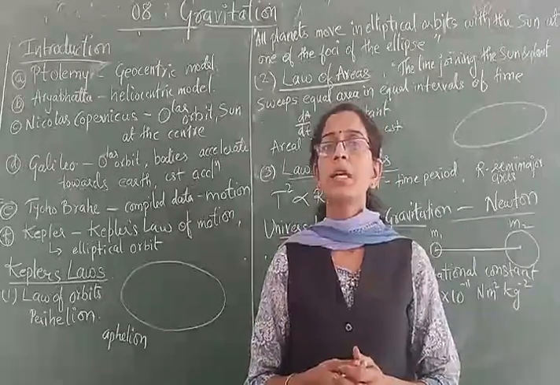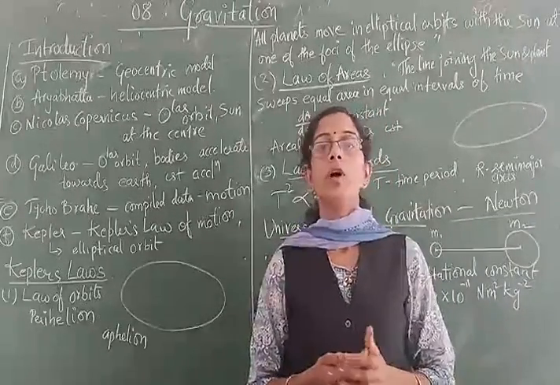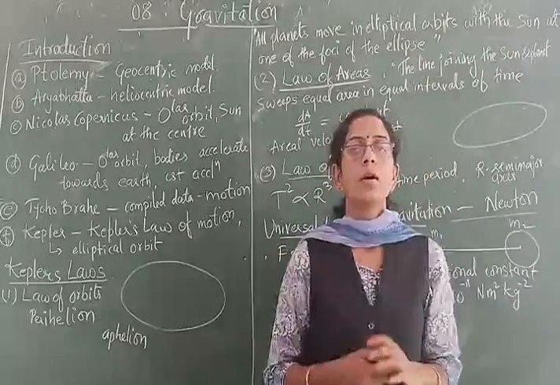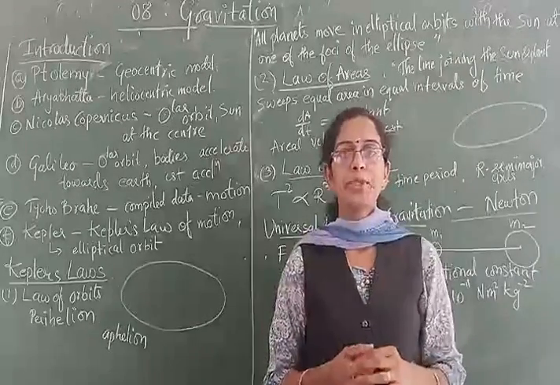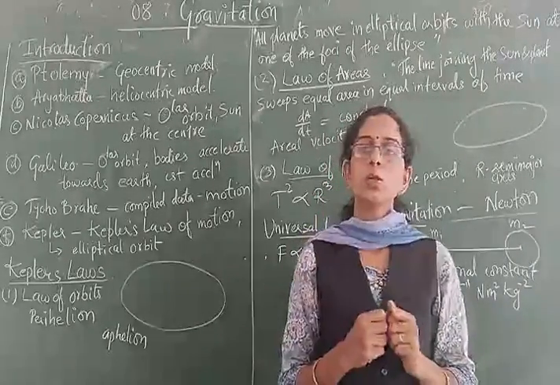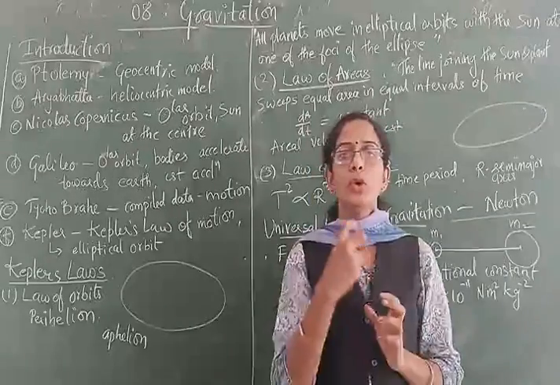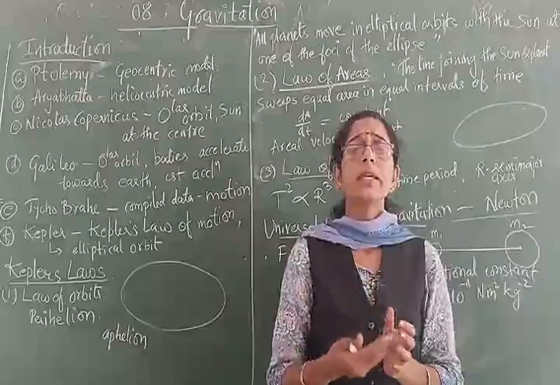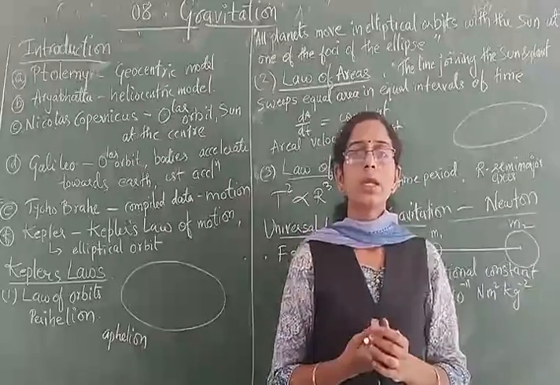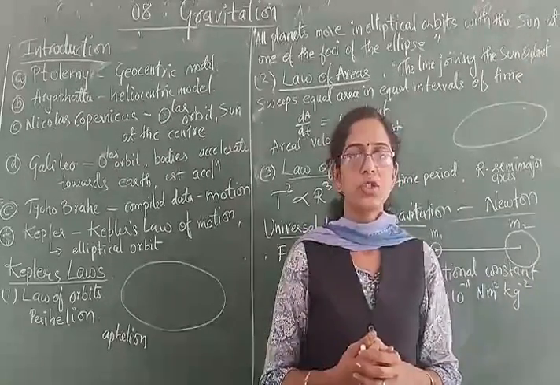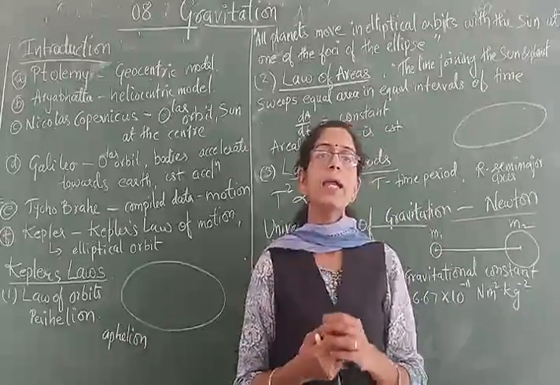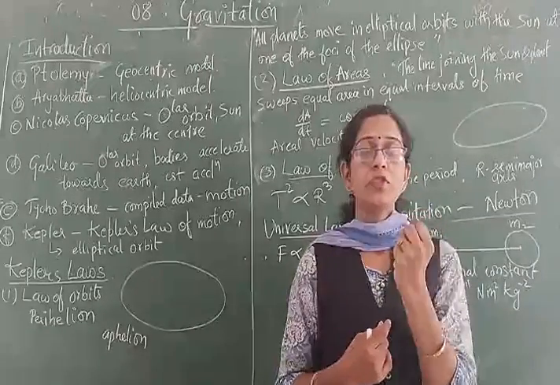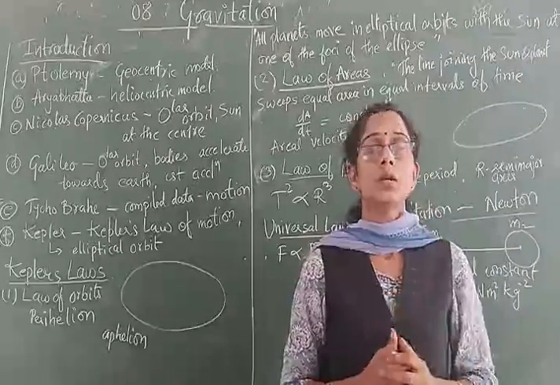We are familiar with Newton's observation of an apple falling on his head when he was sitting below the apple tree. By observing the motion of that apple towards the earth, he analyzed the motion and then gave one important law, known as Newton's law of gravitation, wherein he gave the data related to how an object is forced to move towards the earth.